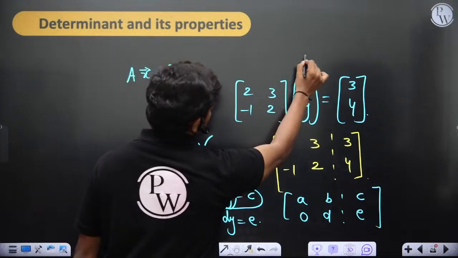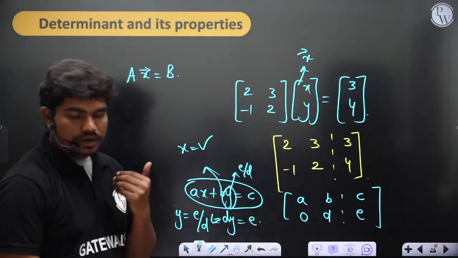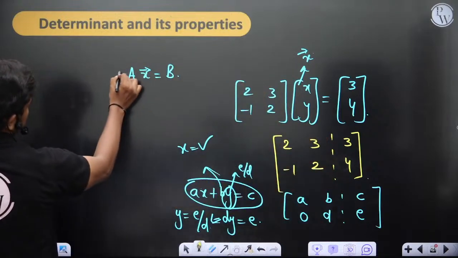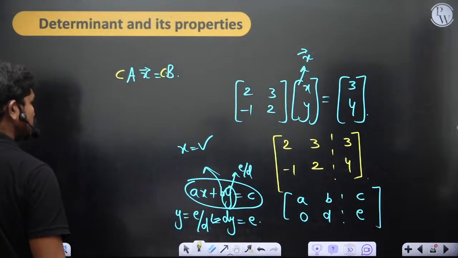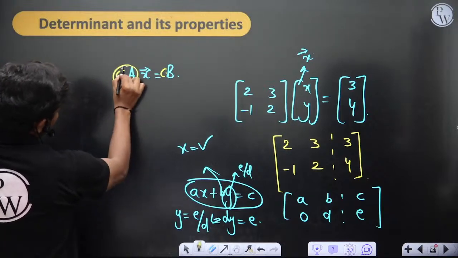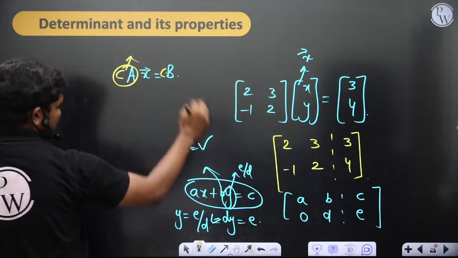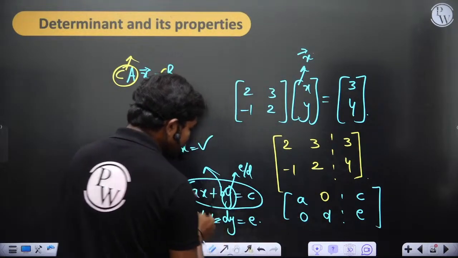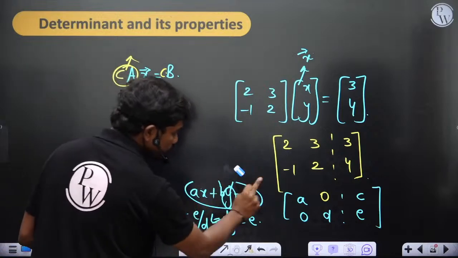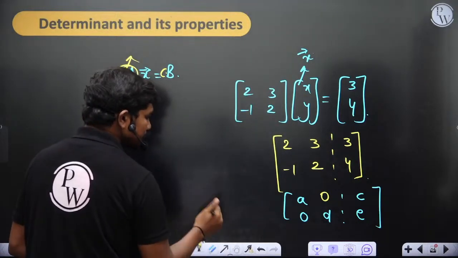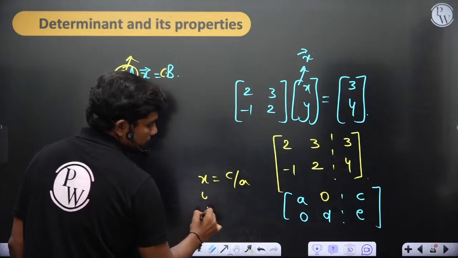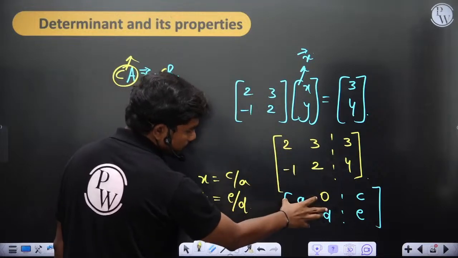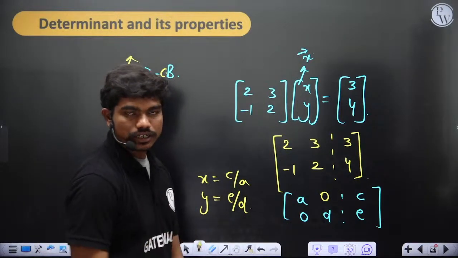Let's say this is my x bar, my unknown vector, and if I want to calculate this unknown vector, then let's say I multiply a matrix C on both sides such that this gives me some diagonal matrix or identity matrix. So let's say, because of some reason, this element has also gone to 0, then this calculation is much easier. Yes or no? Previously you had to do something, but now you need not even do that. Directly you can say x is equal to C by A and y is equal to E by D just by looking. Converting this coefficient matrix into some diagonal form can actually reduce your effort to a great extent. Yes or no?